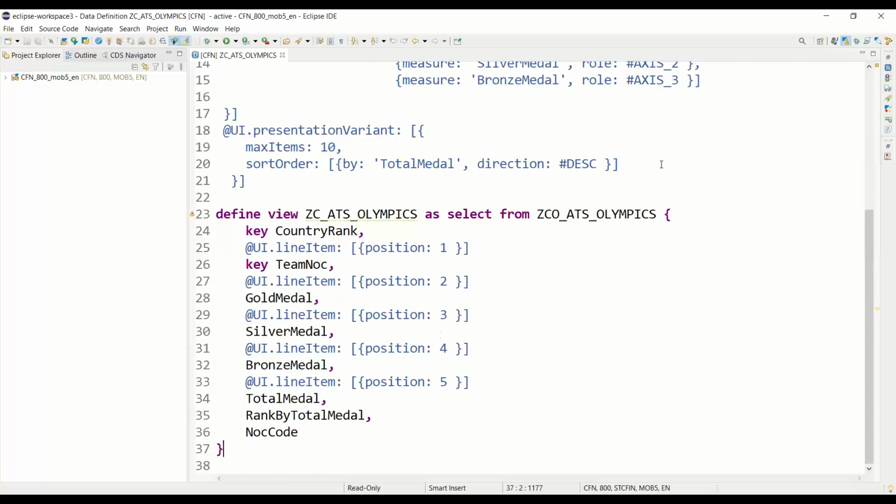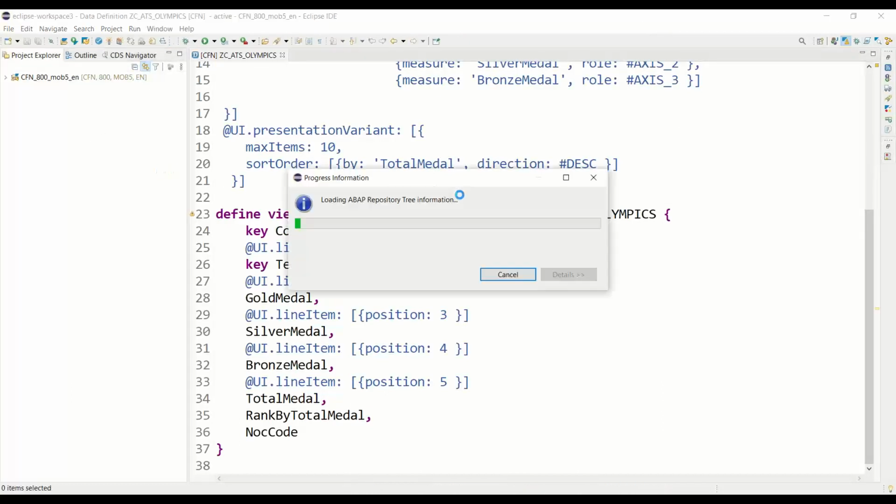I can just show you a data preview here so that you will understand how exactly our data looks like. Yes, it will have each of the countries and their corresponding winning medals which were won in the Tokyo Olympics. So we will be utilizing that data, and then we will be consuming this in a dashboard with Analytics Cloud.